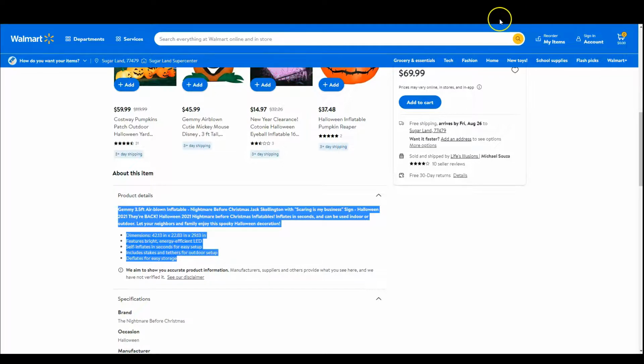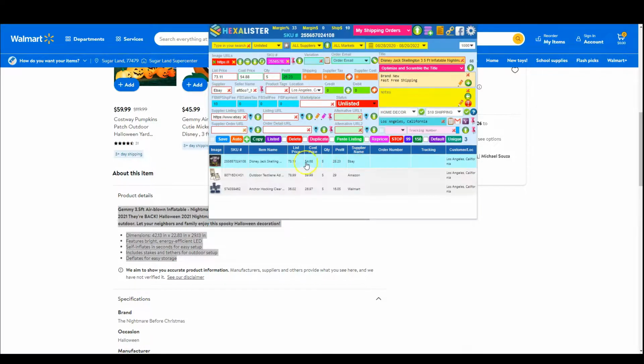I'm going to open up Hexalister, select the listing. I'm going to clear it out, and I'm going to paste it real quick here and hit save. Okay, so now we have 3 unlisted.